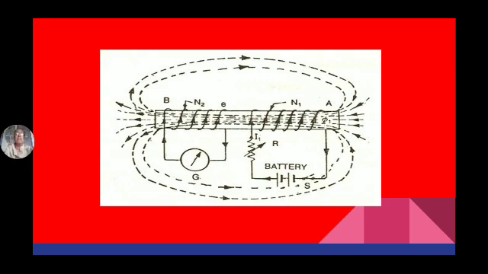Okay students. So in this lesson, what we discussed is that, apart from the applied voltage, because of change in flux linking with the coil, some EMF develops. That EMF developed due to change in flux linking with the conductor is known as induced EMF.